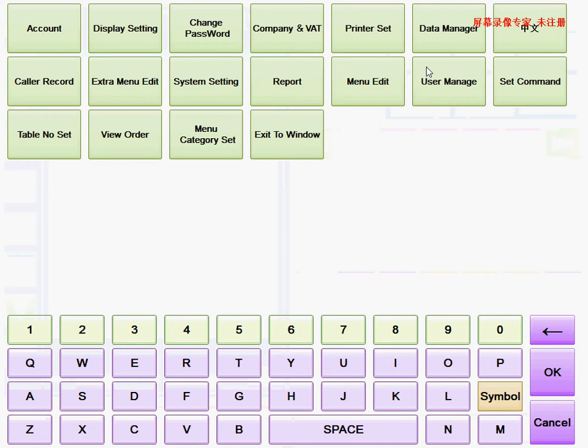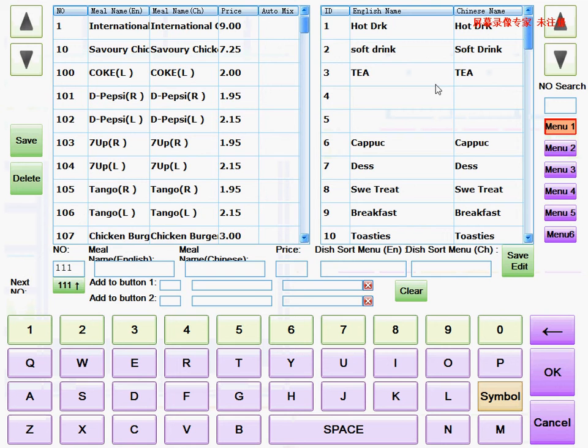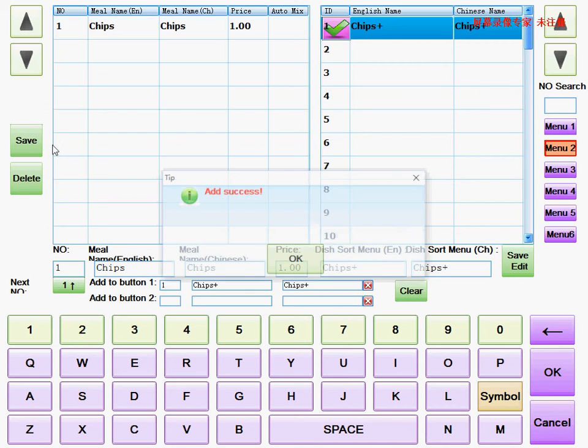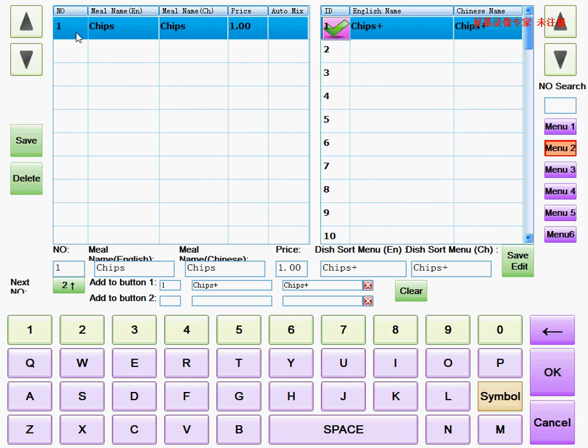So let's do something onto the chips. Go to menu edit. Menu number 2. And here comes number 1. Chips. We put the chips. Here's 1 pound. And then when you finish this, you need to select chips, and then save. And then here we come. We create 1 dish. Then we create another one. Dish number 2.